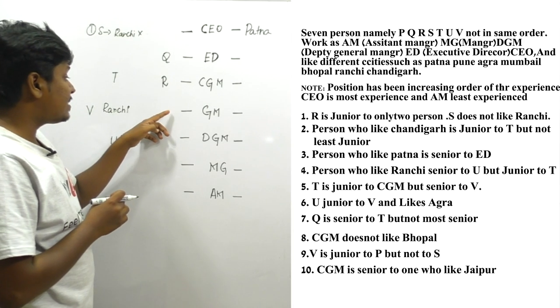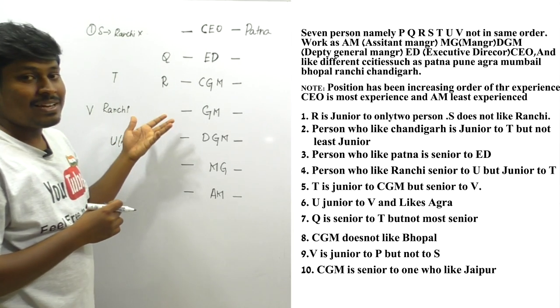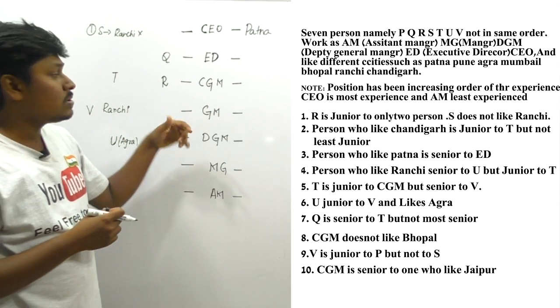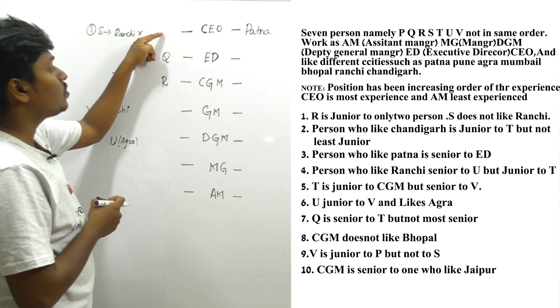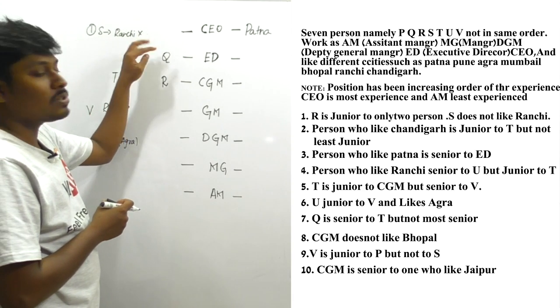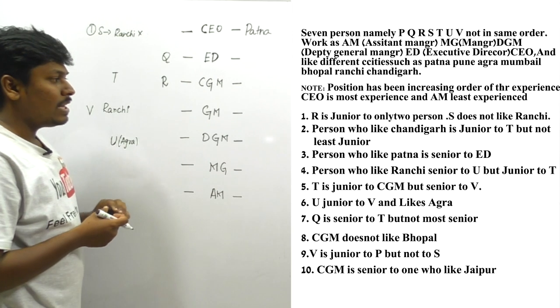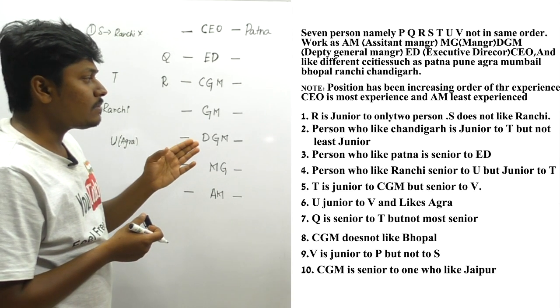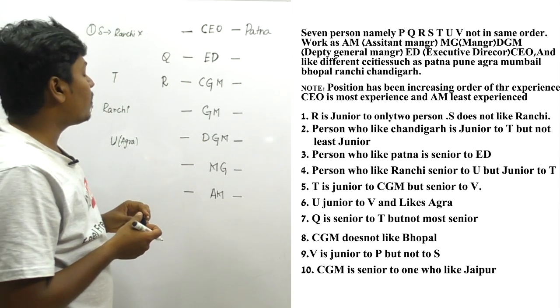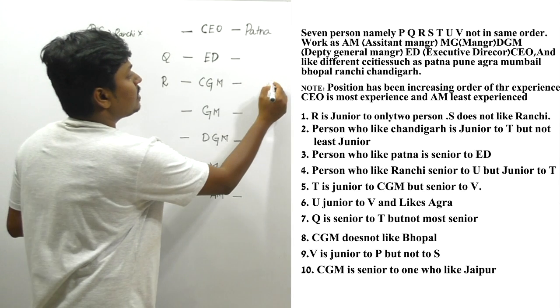Friends, if I fix T here or T here, we can definitely say that Q is senior to T. So definitely Q should be placed here or here. And they have said that Q is not most senior. So definitely Q should be placed here, right? Okay, let me move on to the next line, friends. CGM does not like Bhopal, right? So this person does not like Bhopal.